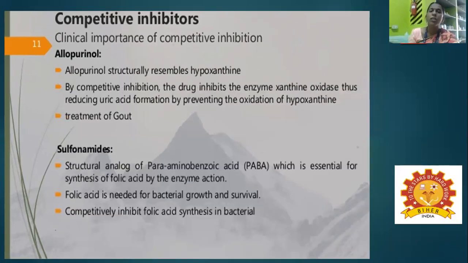And then allopurinol. It is structurally resembles hypoxanthine. By competitive inhibition, the drug inhibits the enzyme xanthine oxidase, thus reducing uric acid formation and preventing the oxidation of hypoxanthine, in the treatment of gout. And the sulfonamides are structural analogs of para-aminobenzoic acid, which is essential for the synthesis of folic acid by enzyme action. Folic acid is needed for bacterial growth and survival. Sulfonamides competitively inhibit folic acid synthesis in bacteria.